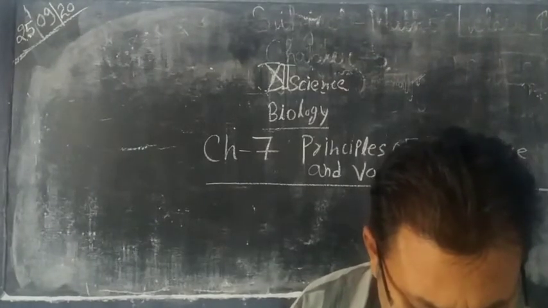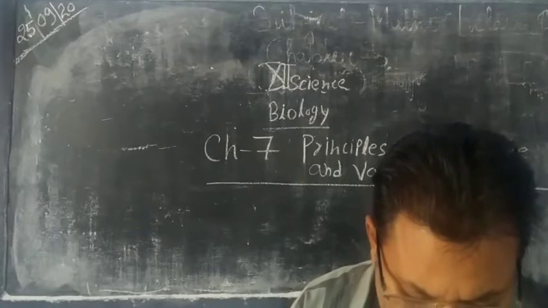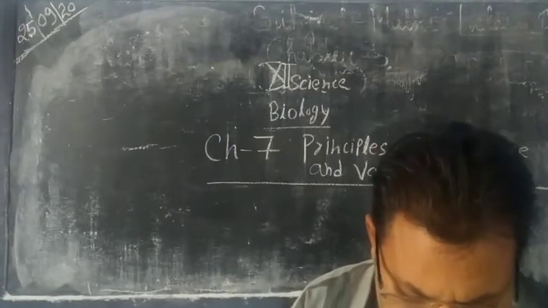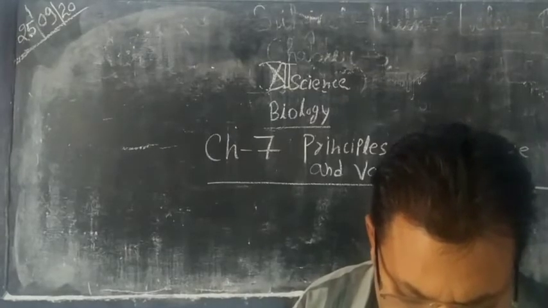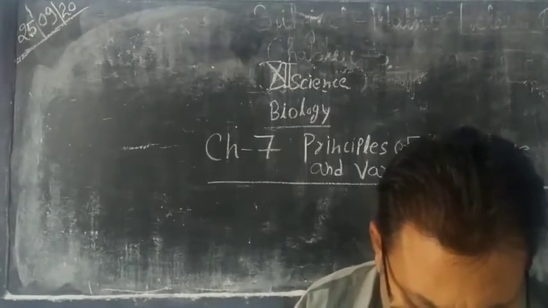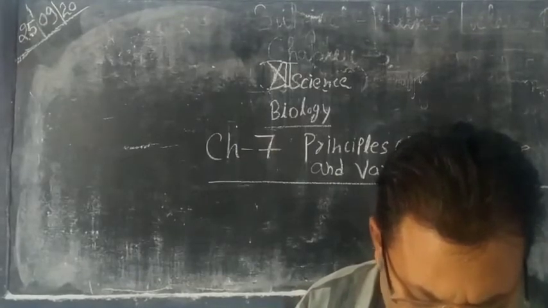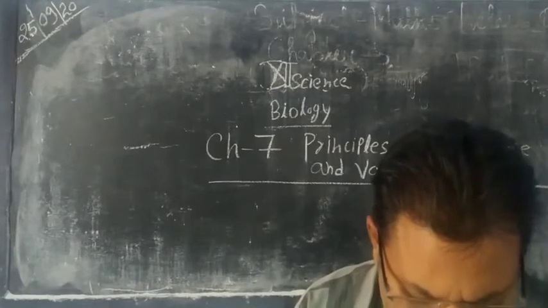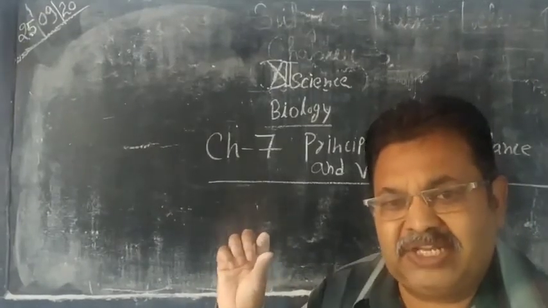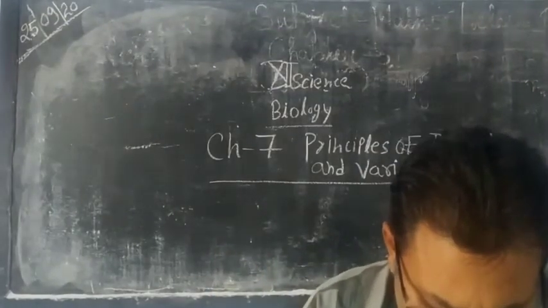Next one is the pangenesis theory. It was proposed by Maupertuis, 1698 to 1757. According to this theory, heredity in an organism is controlled by minute particles called pangenes. So it is proposed that the small particles present in the female are known as pangenes.